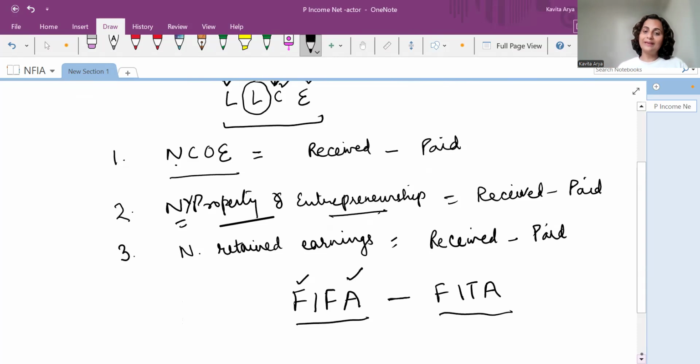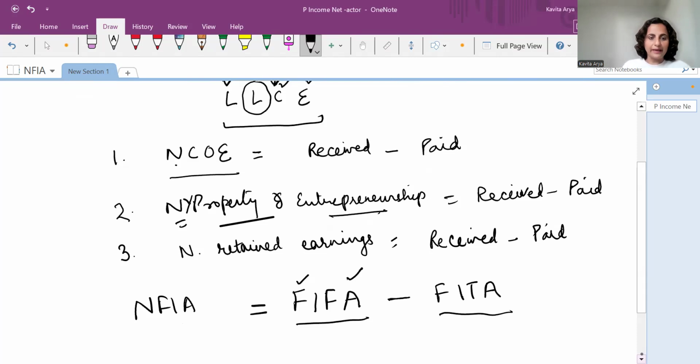But now that he is still a resident of his own country, this income would be a part of the national income of his country. So such a component becomes factor income to abroad. So when we go for this difference, factor income from abroad minus factor income to abroad, this becomes NFIA.